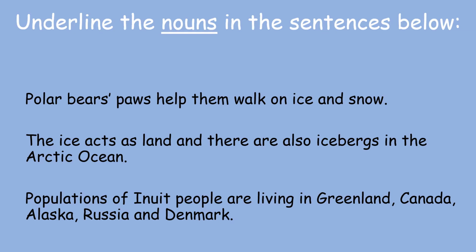Okay, so a noun is the name of a person or an animal or a group of people. It can be the name of a place, so a country, and it could be the name of an object. So let's have a look in our sentences to see if we can find any of these types of nouns.